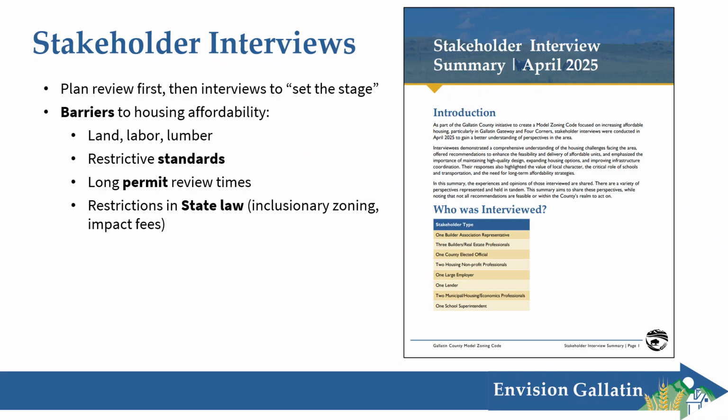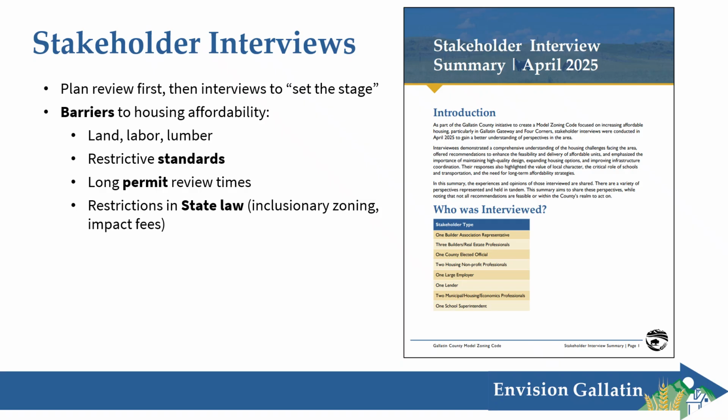And the interviewees talked about many barriers to housing affordability. The high costs of land and labor and building materials can make it difficult to list units at an affordable price. Sometimes restrictive zoning standards can also make it hard to price units affordably. Long permit review times can drag out the zoning and subdivision review process and make it so that costs are accrued throughout the process. As they noted, time is money.